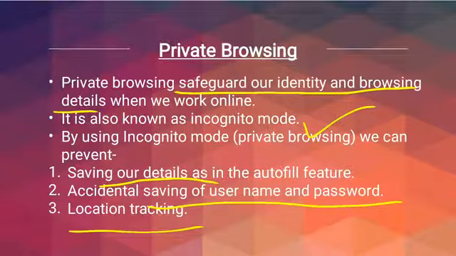The other thing is accidental saving of username and password. Sometimes it happens that a website asks you to save your password and remember your password, so accidentally you click on yes. At that time, if you are using the private browser or incognito mode, it will not be saved automatically. And sometimes location tracking, nobody can track your location if you are using incognito mode. So this is basically what it helps us to prevent, the important things that are very necessary to protect over the internet.